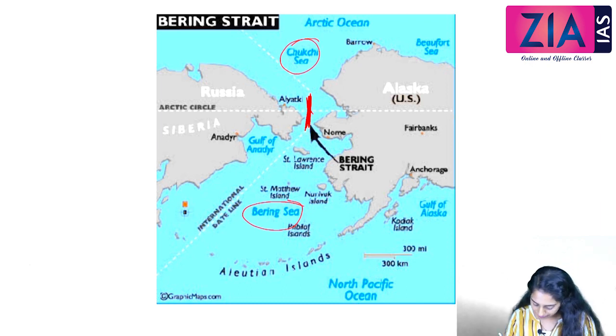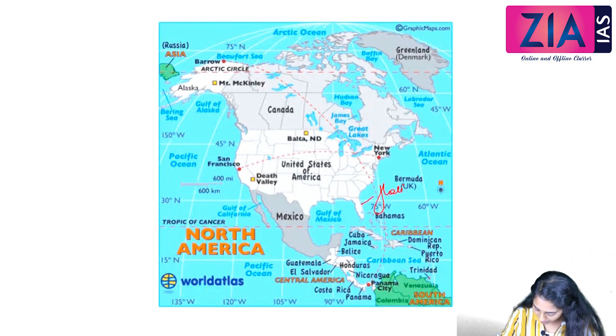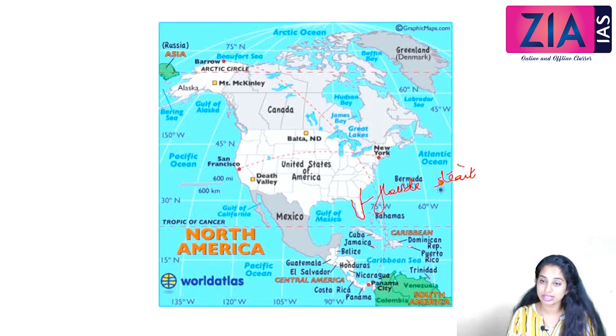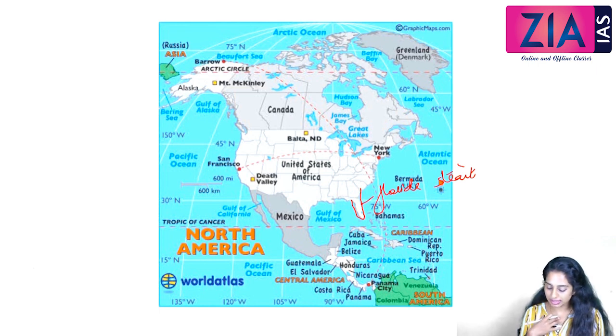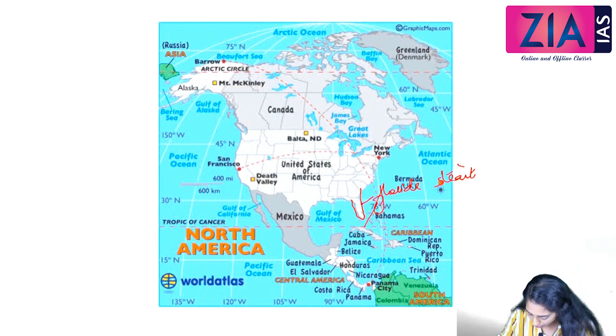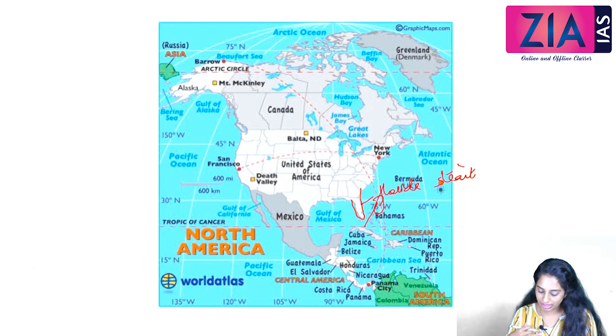Then we'll move towards the Florida Strait. The tail-like portion of the US is called Florida. The strait between Florida and Cuba is called the Florida Strait. And we have the Davis Strait located here, which separates Baffin Island and Greenland. So the three different straits in the North American subcontinent are the Bering Strait, Florida Strait, and Davis Strait.